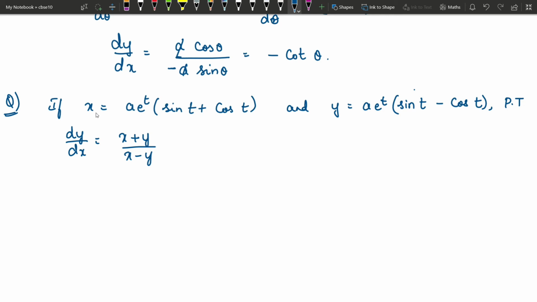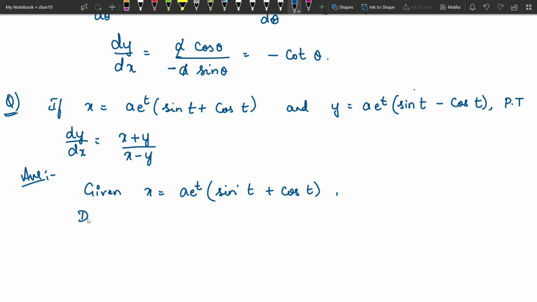So as you know, you have two equations for x and y. Both are expressed in terms of a third variable t. So here t is a parameter. You need to differentiate y with respect to t, differentiate x with respect to t, then write dy by dt upon dx by dt to get your answer. So now let's take first x. So given x is equal to a into e power t into sin t plus cos t.